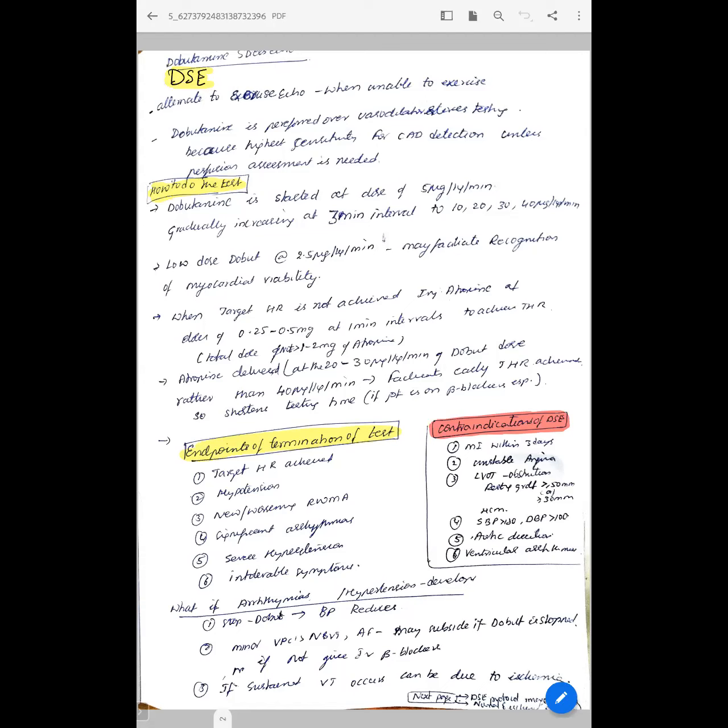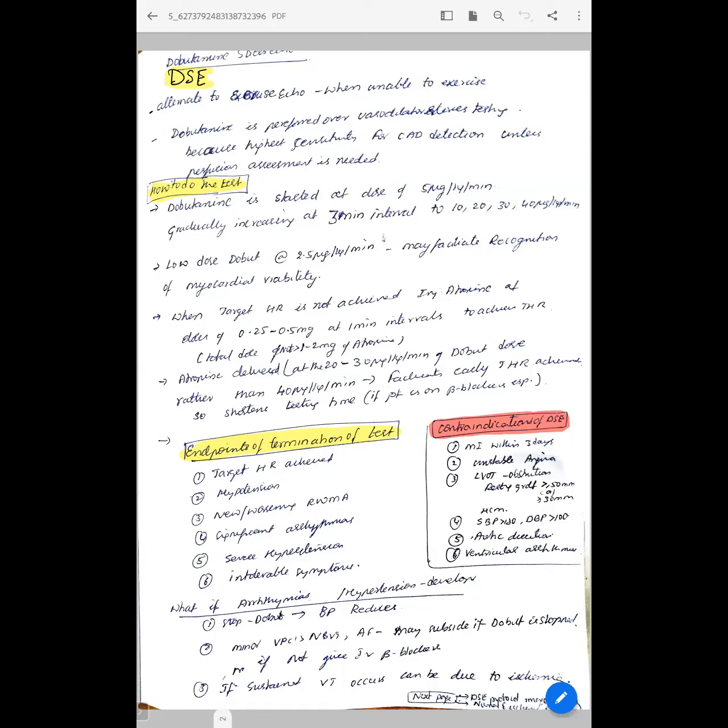One more thing: if the patient is on beta blockers, we may require a higher dose of dobutamine. That's why people are advised to stop beta blockers 24 hours before, but some also say that stopping beta blockers can sometimes cause adverse events.